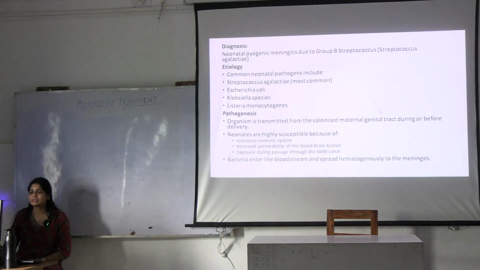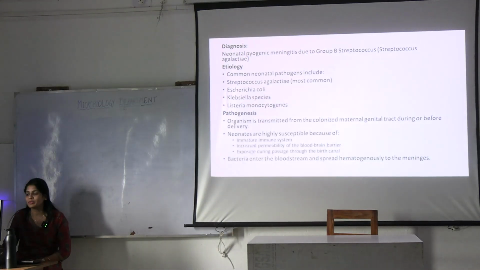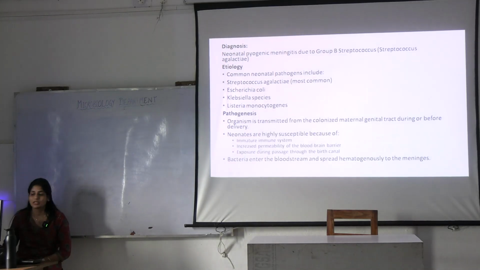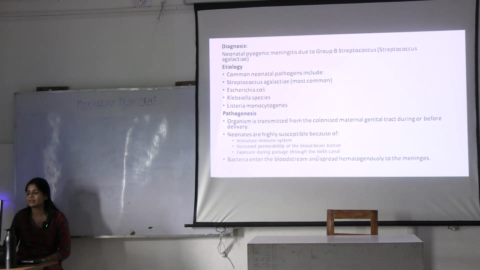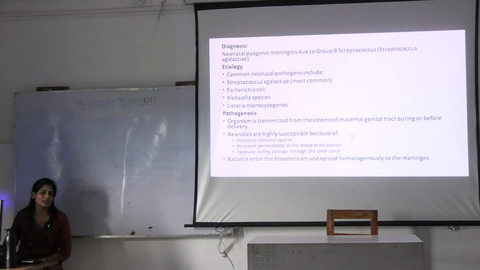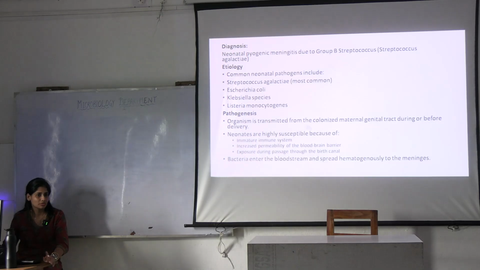Transmitted from the colonized maternal genital tract, this is given in the question. Why? Because neonates have a very immature immune system, right? Increased permeability of the blood-brain barrier and exposure during passage through the birth canal, and in this question it was given that it was a prolonged labor. Okay.